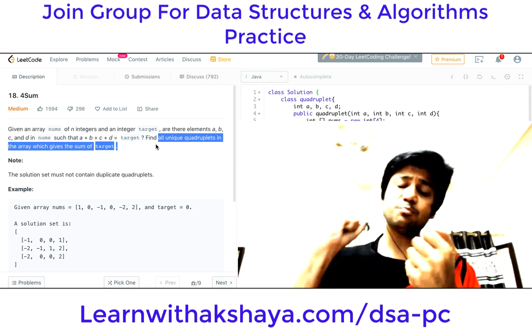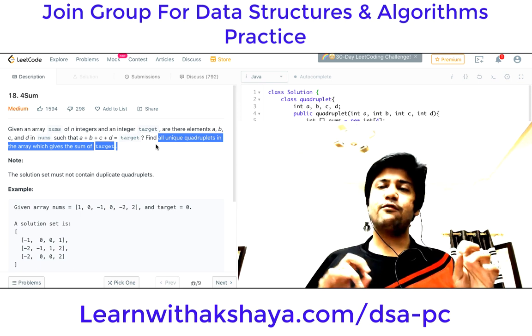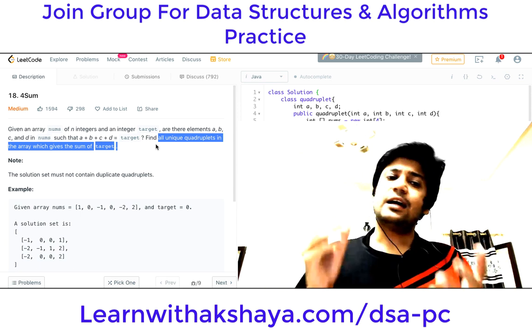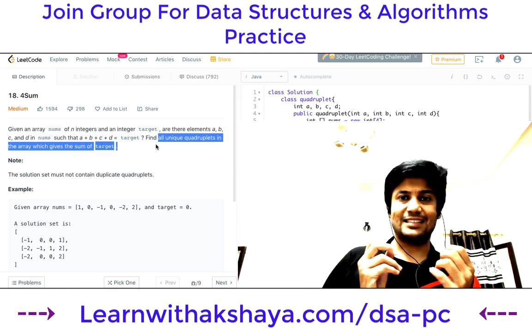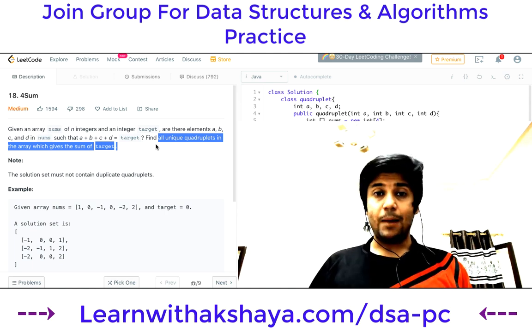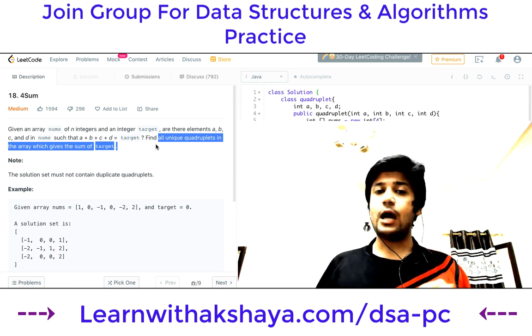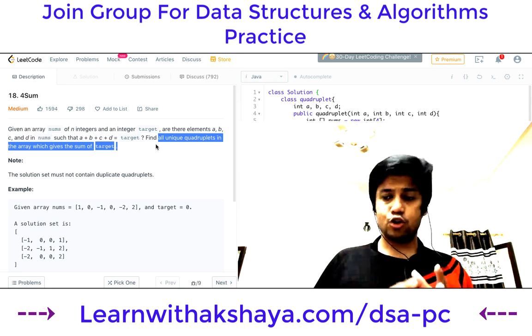Now this problem is pretty simple if you have done that twosome problem. If you apply the worst case algorithm also in this problem, the site is going to accept it and you will get all test cases passed. There won't be any time limit exceeded for that. But the only thing you might be missing is how to apply the same approach in this. So there are multiple solutions possible.